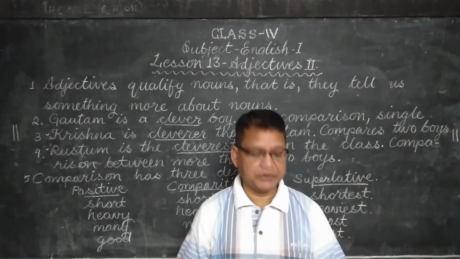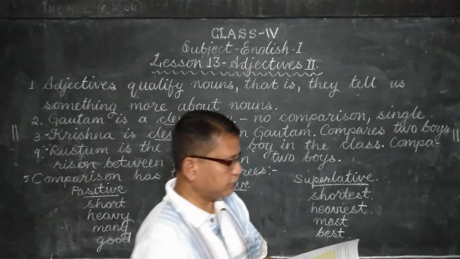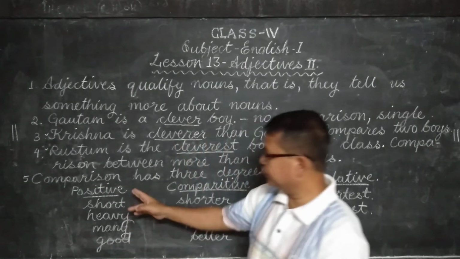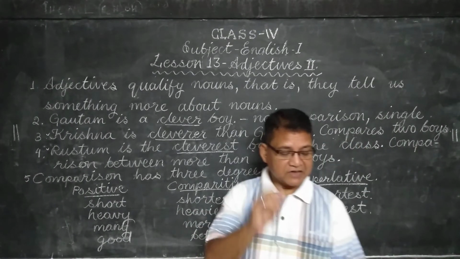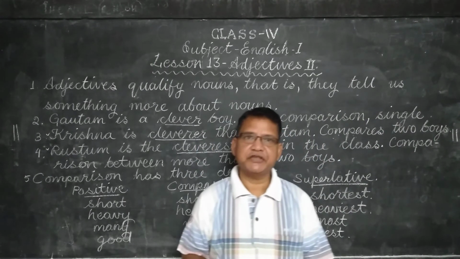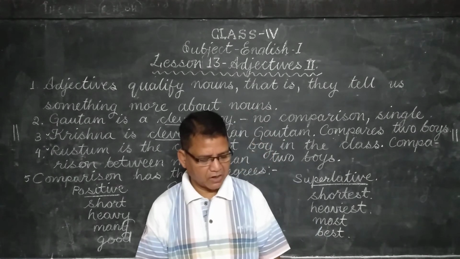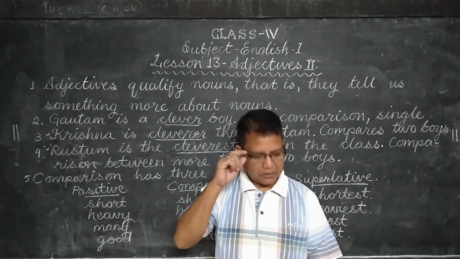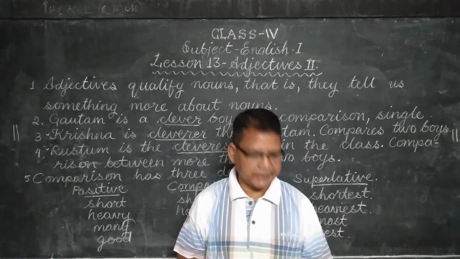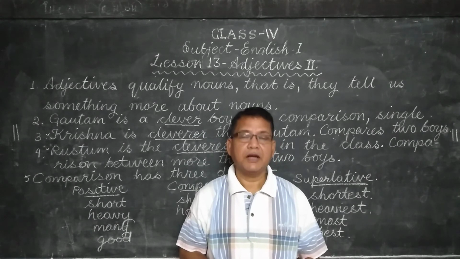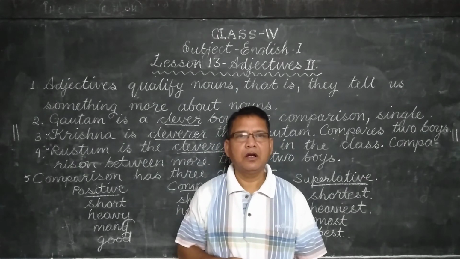See, in page number 62, it has been given, there is a yellow horse. One more point I have to discuss. I'll tell you after this. See, short, shorter, shortest. Okay. Similarly, dark, darker, darkest. Lovely, lovelier, loveliest. Bold, bolder, boldest. Young, younger, youngest. Happy, happier, happiest. Big, bigger, biggest.